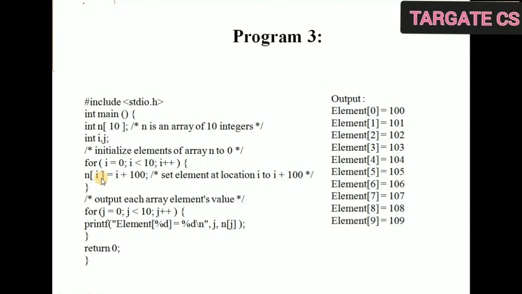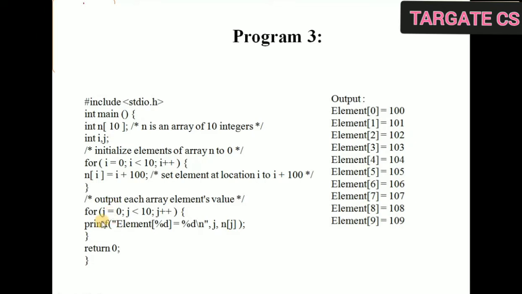I am not using scanf here, I am not getting the values from the user. I am assigning the value by adding 100 to i. For the very first time, the value of i is 0, so n[0] will be i plus 100, that is 0 plus 100, which is 100. So n[0] is 100. Then n[1], where i is 1, is 1 plus 100, which is 101. In the same way, n[2] is 102. So values will be assigned as the index plus 100.